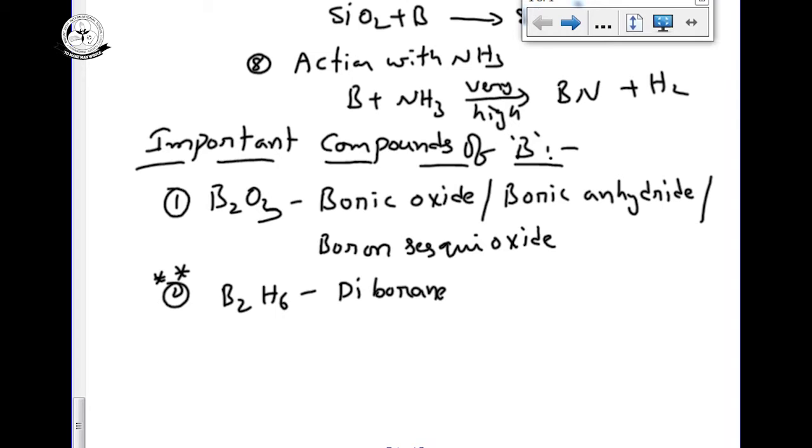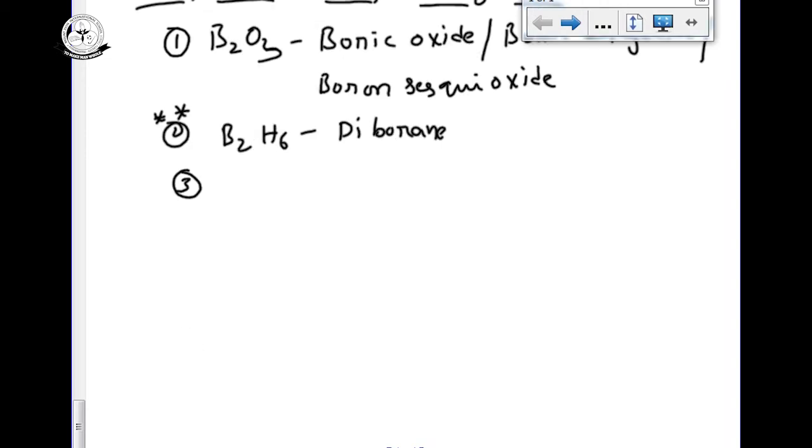And the third most important compound related to boron is borax, Na2B4O7·10H2O. Its name is borax.